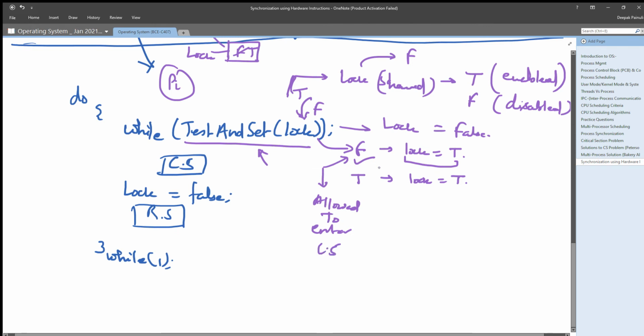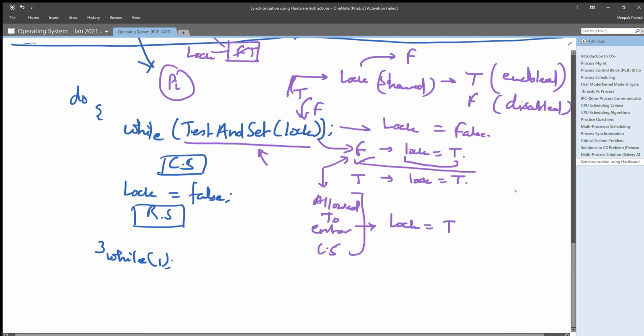Okay, and in case of this, it can enter its critical section, right? And as well, it is setting the lock value to true.